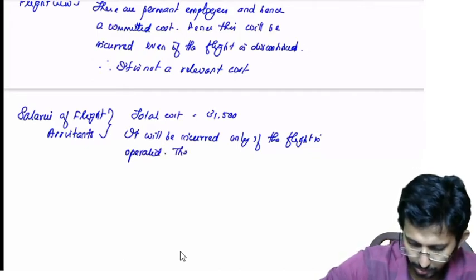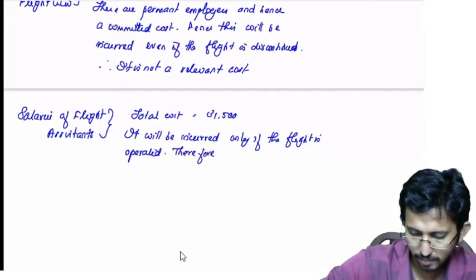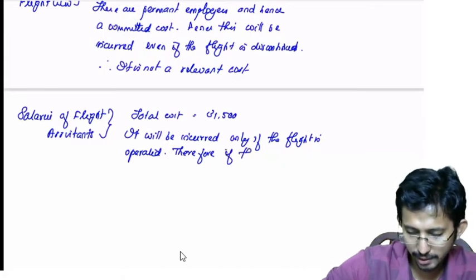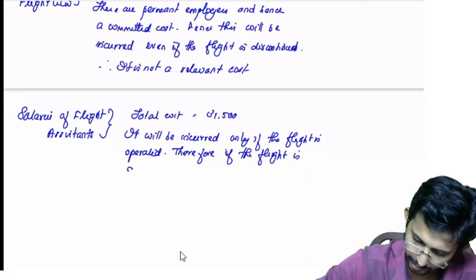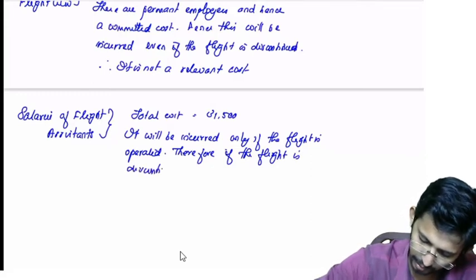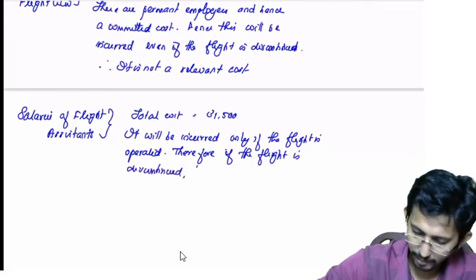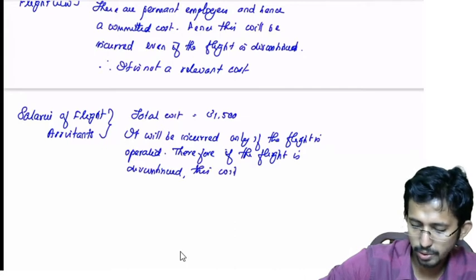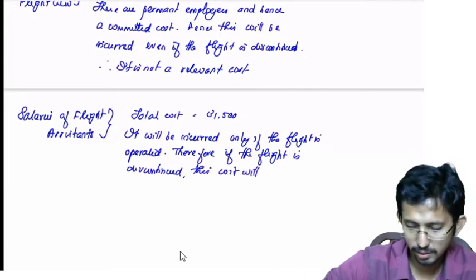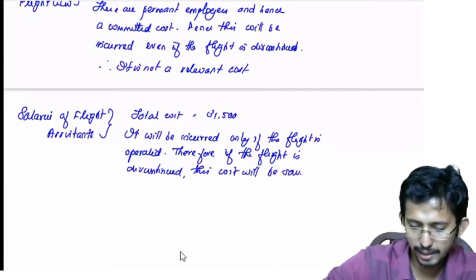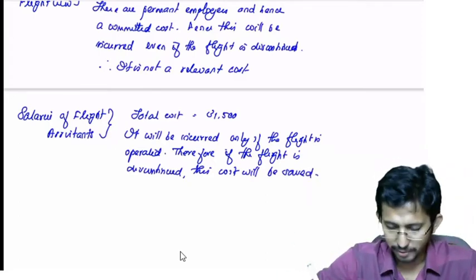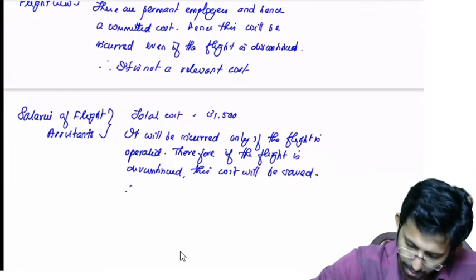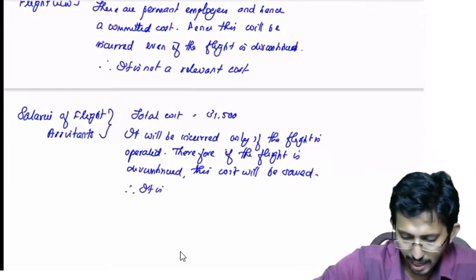Therefore, if the flight is discontinued, this cost will be saved. Am I right? If you are discontinuing the flight, then this cost could be saved. So therefore it is an opportunity gain.